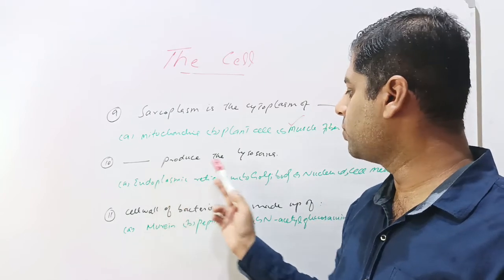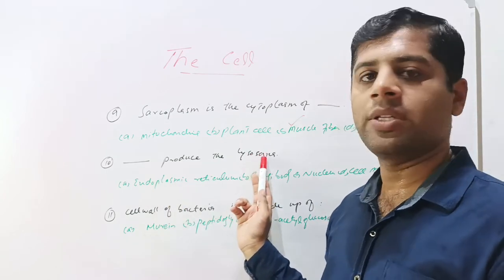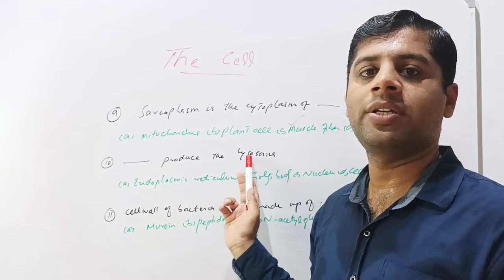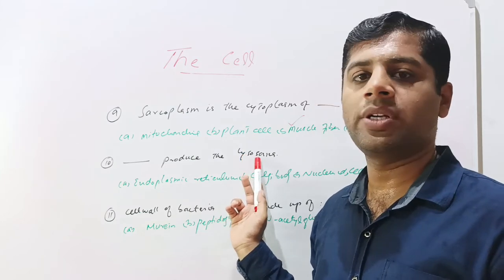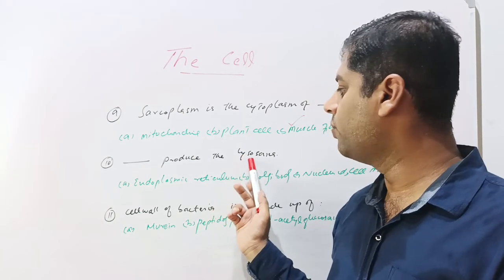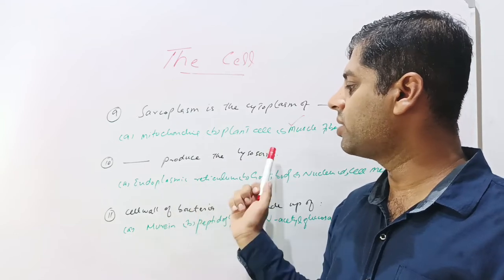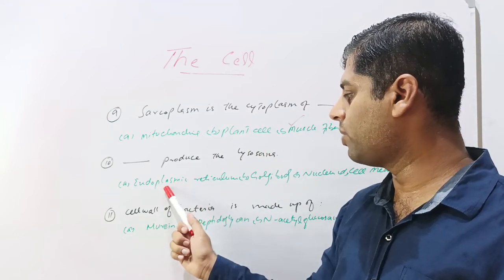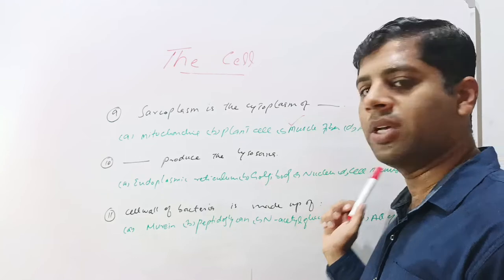Next question is, dash produce the lysosomes. Lysosomes are these cytoplasmic organelles, as we have discussed, that these are the suicidal bags. These have hydrolytic enzymes for killing off any of the foreign object which enter the cells. So these are synthesized basically by, the given options are endoplasmic reticulum, Golgi bodies, nucleus, or cell membrane.